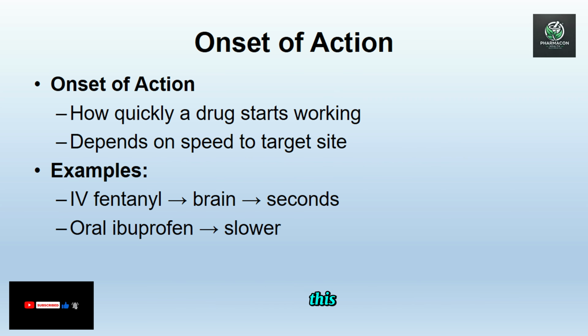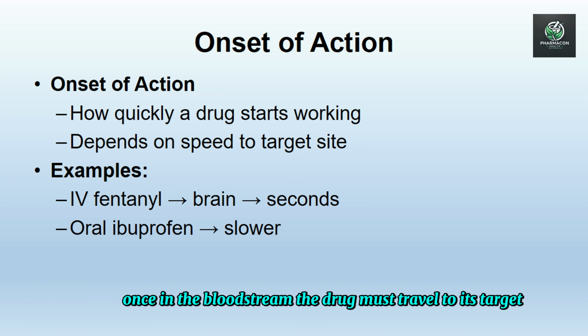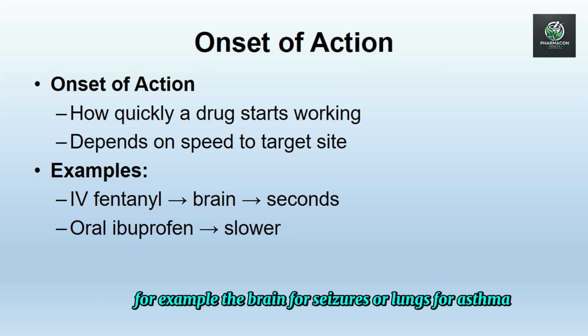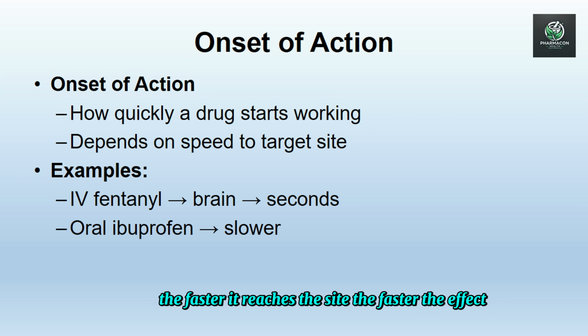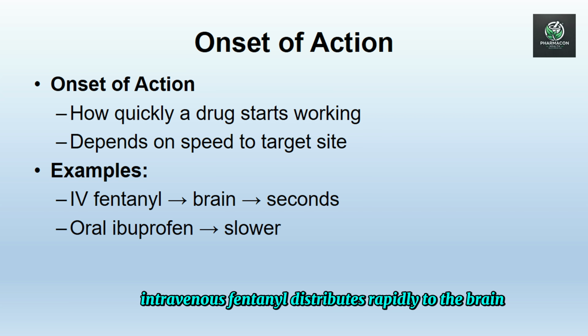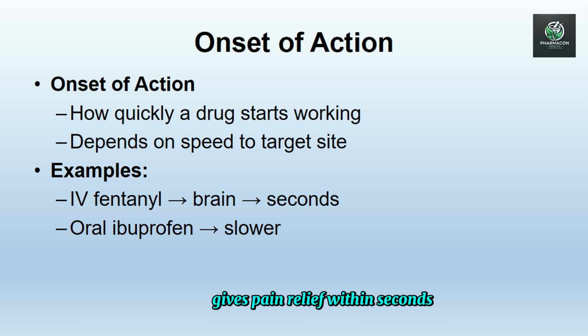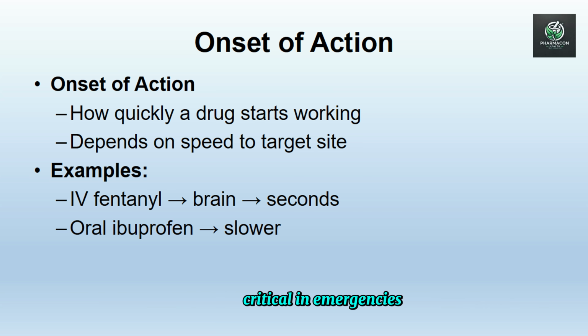The onset of action: this refers to how quickly the drug begins to produce a measurable effect. Once in the bloodstream, the drug must travel to its target, for example, the brain for seizures, or lungs for asthma. The faster it reaches the site, the faster the effect. Examples: intravenous fentanyl distributes rapidly to the brain, gives pain relief within seconds. Oral ibuprofen, though quickly absorbed, takes time to distribute, gives slower onset. Distribution speed controls how rapidly a drug begins working, critical in emergencies.